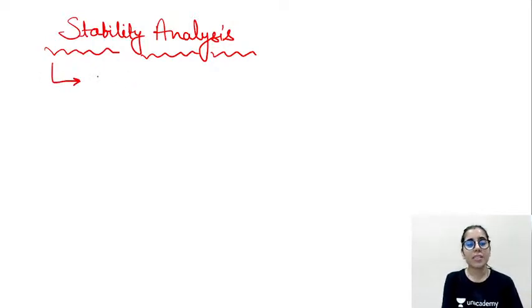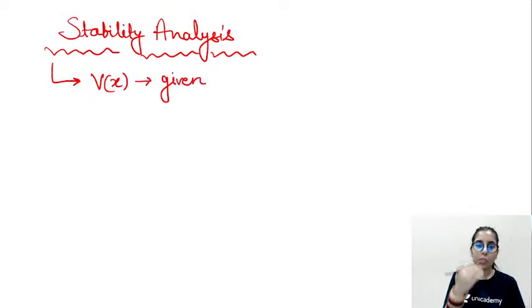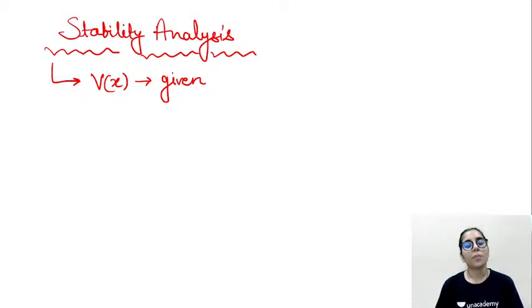So in any such case, the potential will be given to you. For example, V(x) is given to you, but there are some more cases we will have, which I will keep telling you one by one, step by step: when you have to take some other potential, how you can construct some other potential, and when you will not be using the given potential. I'll be explaining all these things here. So for stability analysis, we first consider the case where the potential is given.